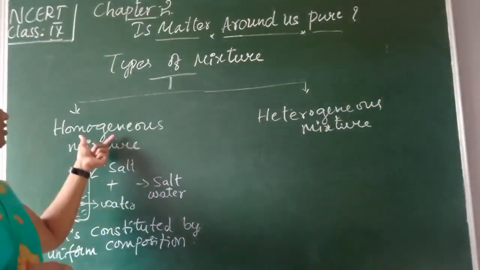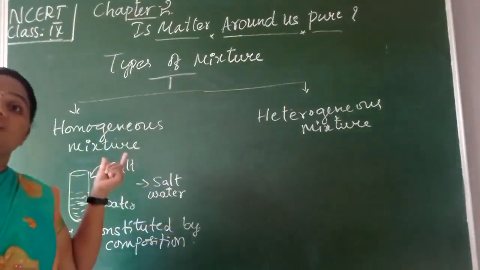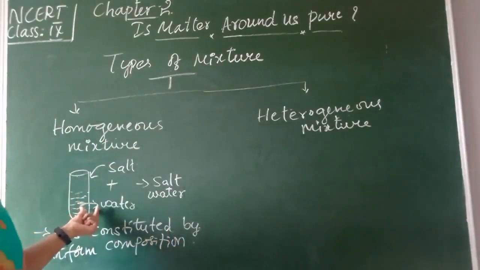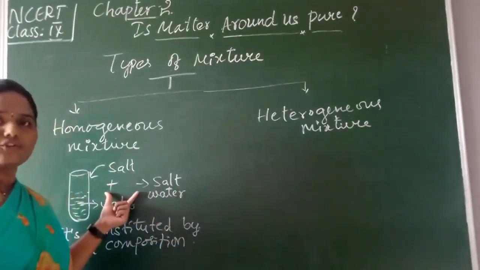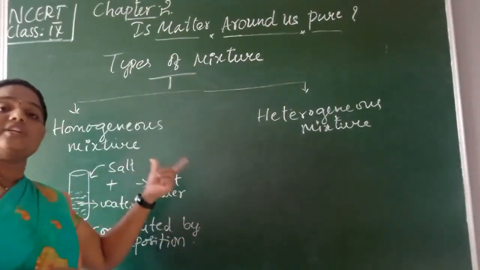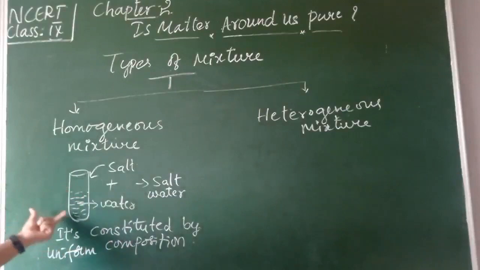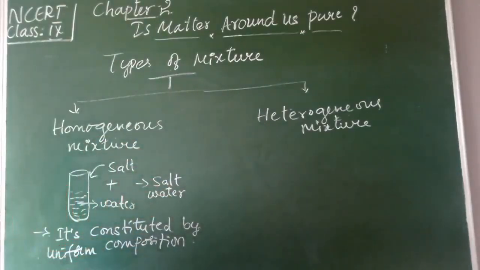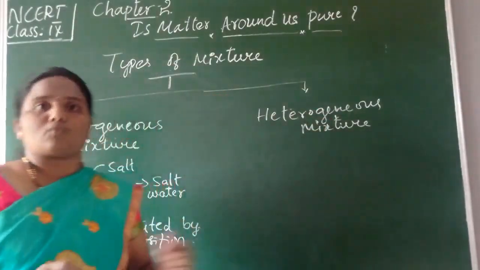Such mixtures are called homogeneous mixtures, and you can take sugar solution also. It is also going to dissolve, isn't it, children? If it completely dissolves in the given solution, the distribution is going to be equal throughout. If it is equal, then it is said to be a homogeneous mixture.